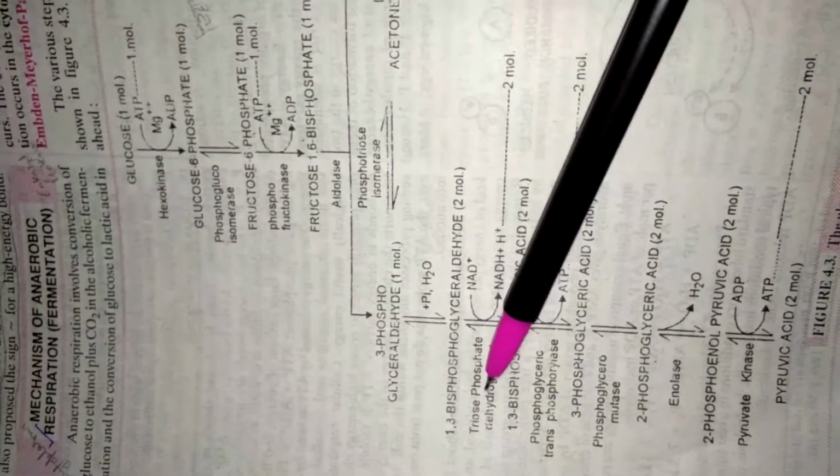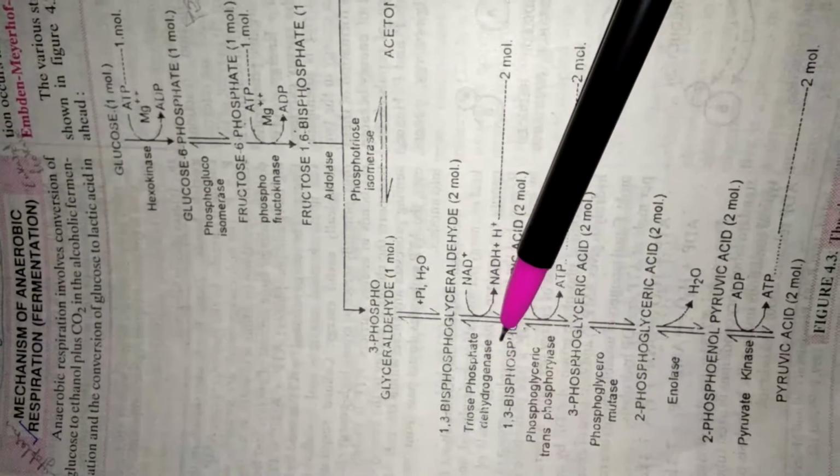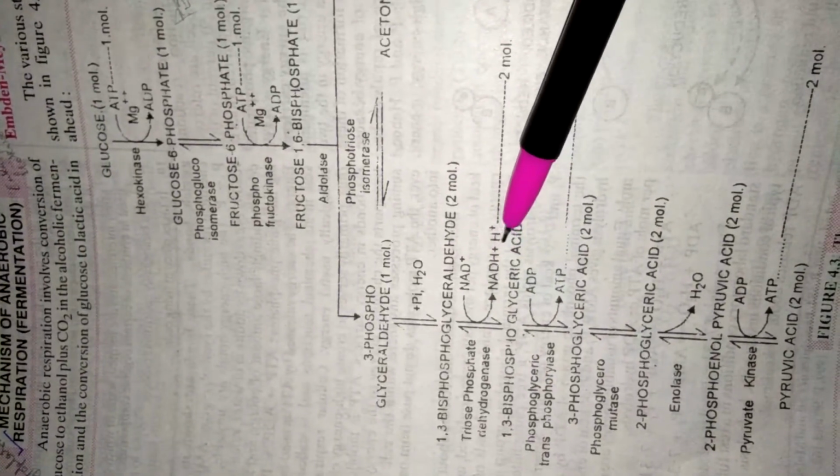This 1,3-biphosphoglyceraldehyde is converted into 1,3-biphosphoglyceric acid in the presence of the enzyme triose phosphate dehydrogenase, which takes place in the presence of NAD positive, giving NADH plus H.